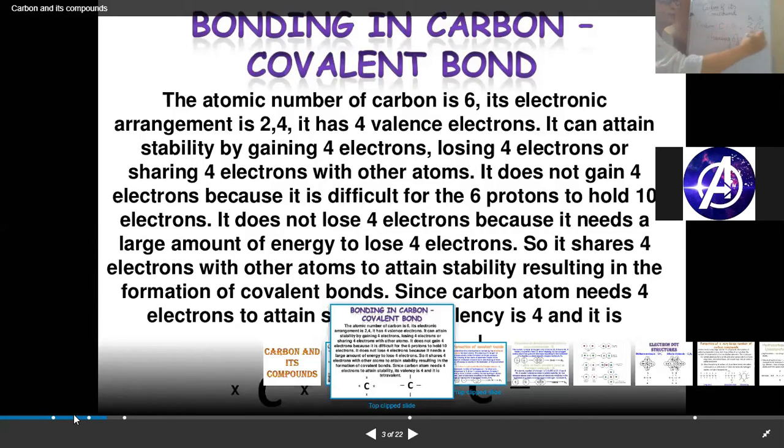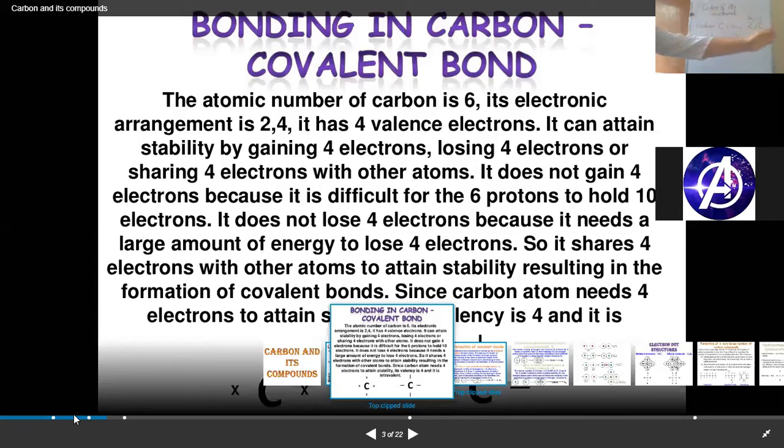They will tend to be stable by sharing of electrons. The chemical bond formed by two atoms, where the sharing of electrons takes place, we call a covalent bond, and the compound formed is known as a covalent compound.